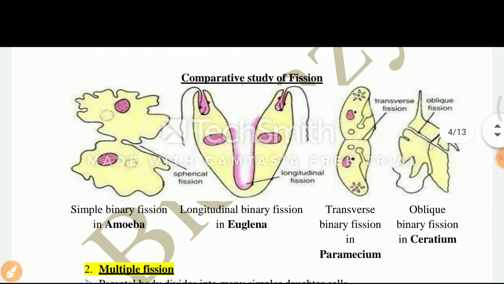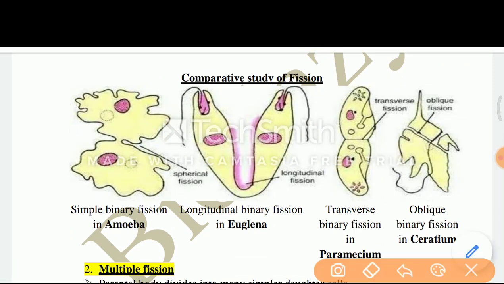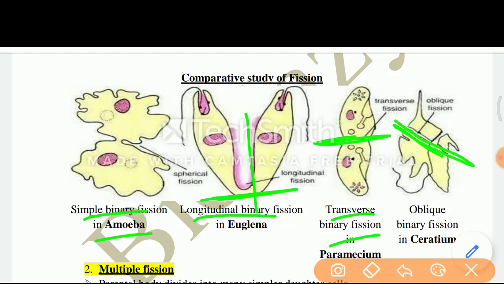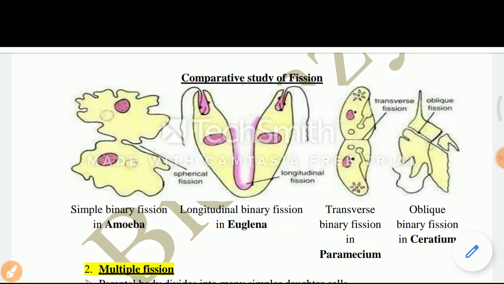This is the comparative study of fission. Number 1 is the simple binary fission in amoeba. You can see that amoeba can divide in any plane. Now this is the longitudinal binary fission. Number 3 is transverse binary fission, and this is the oblique binary fission. This is the comparative study of fission.